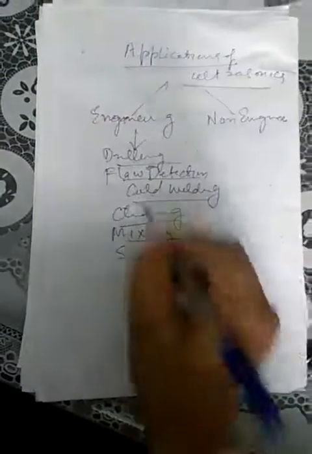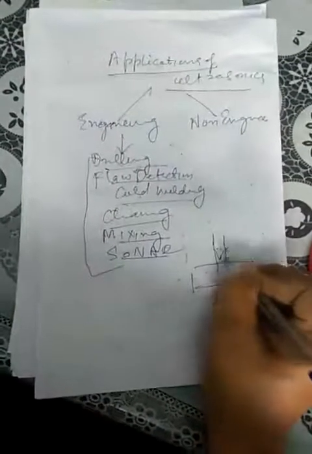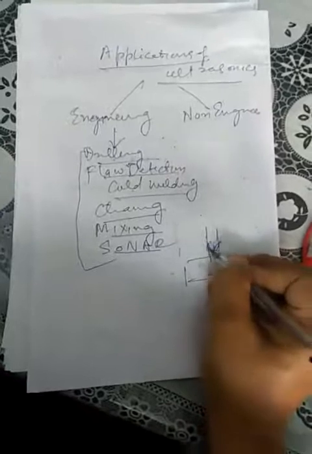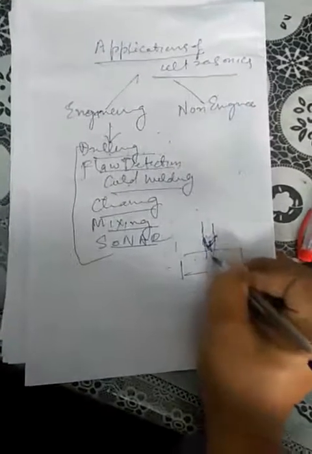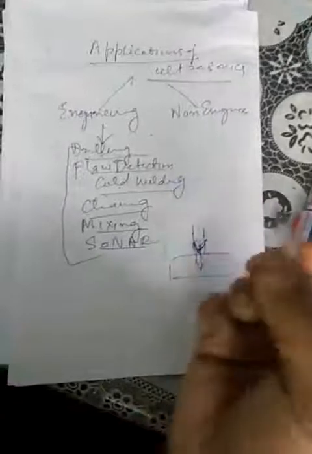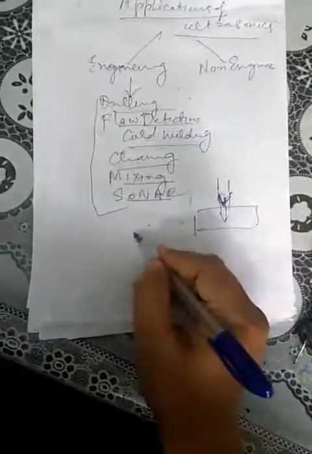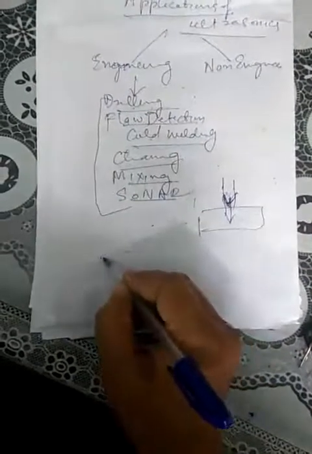So drilling: we know that there is an object, a particular pipe, and a drilling machine with a drilling needle. When you insert it, it causes drilling inside the material, and drilling means a hole is made inside the material. The same is the case in ultrasonics, but in that case we do not use a drill machine and other things. The diagram is like this.